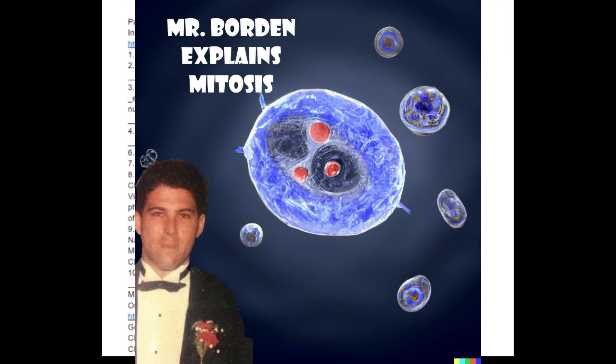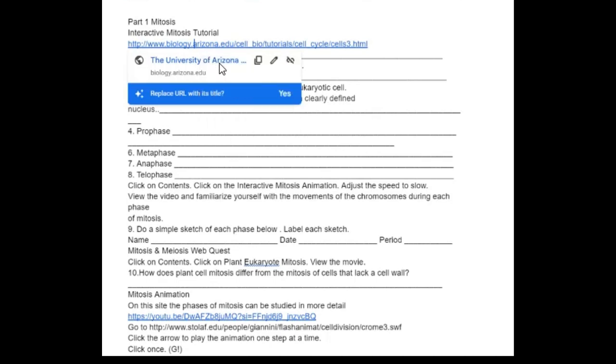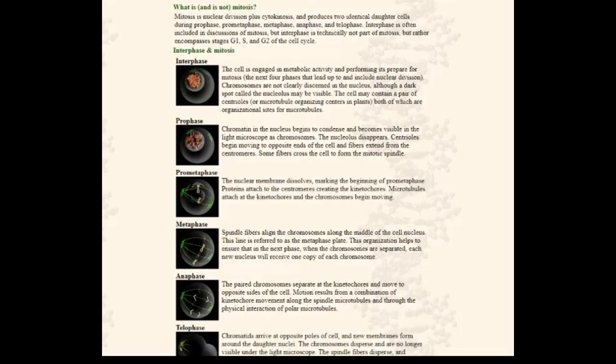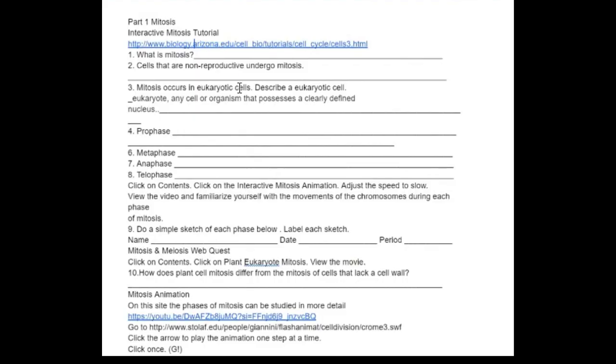Mitosis web quest. All right, so it says an interactive. So I could click on this, and I'm going to open this link in a different tab so I can go back and forth. All right, there gives me some directions. So when I look at this, I can know that I could probably answer questions.